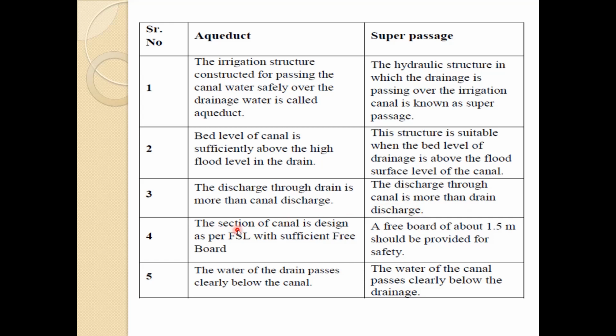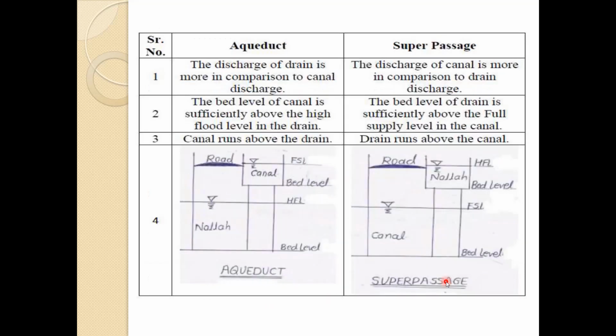In an aqueduct, the section of the canal is designed as per FSL with sufficient freeboard. A freeboard of about 1.5 should be provided for safety in a super passage. In an aqueduct, the water of the drain passes clearly below the canal. The water of the canal passes clearly below the drainage in a super passage. In an aqueduct, the discharge of the drain is more as compared to the canal discharge.